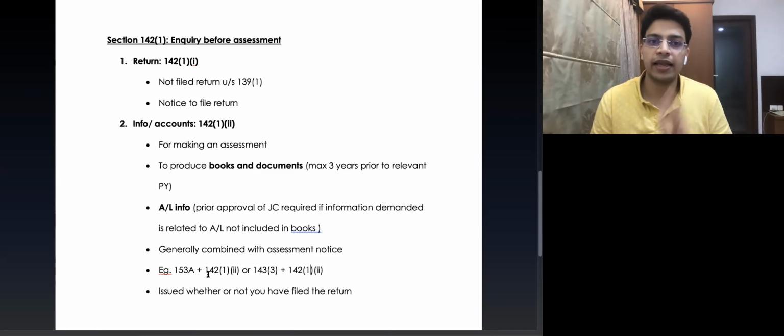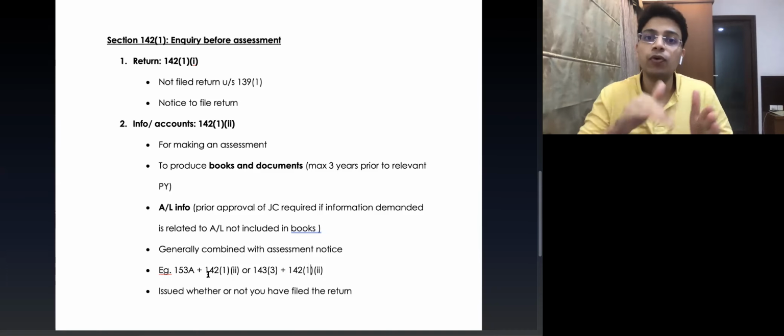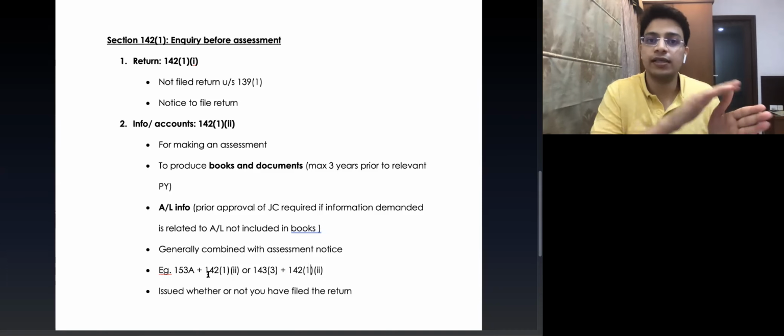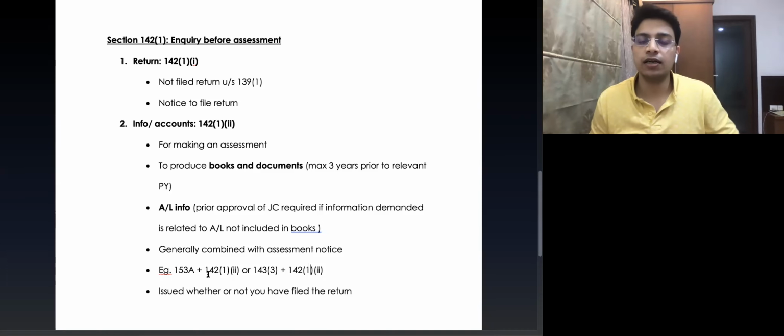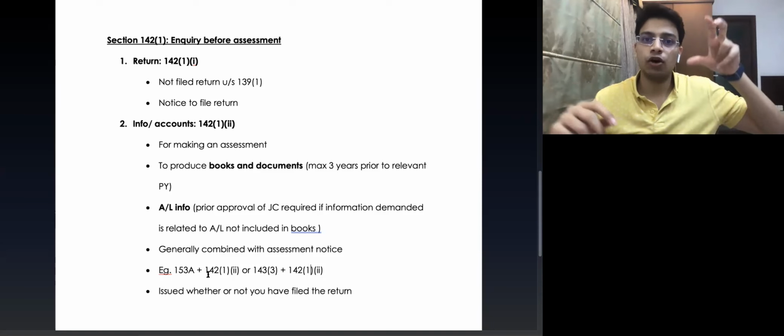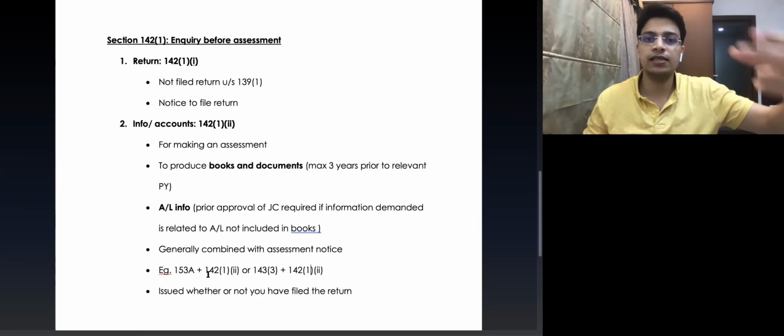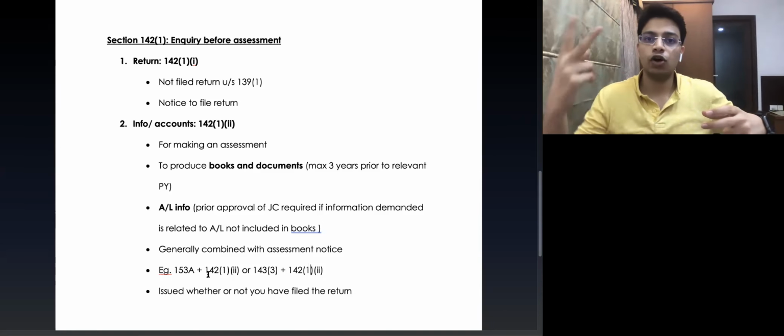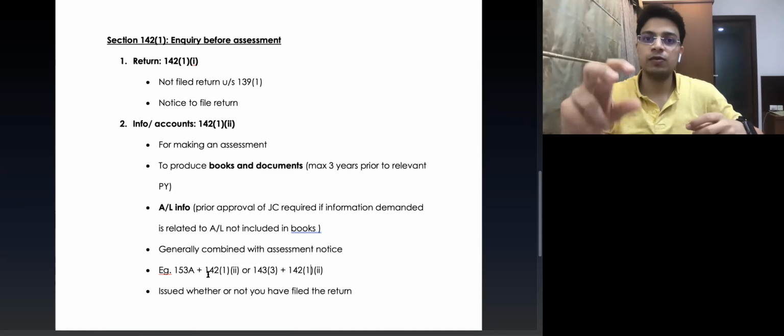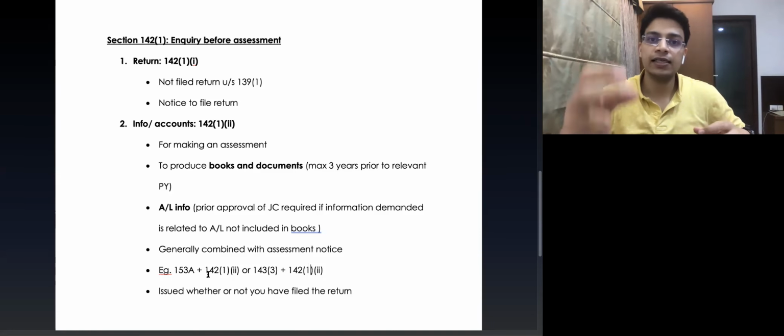I'll do a quick recap of it. Section 142 subsection 1 is the enquiry before assessment. There are two clauses in it, clause 1 and clause 2. In clause 1, the assessing officer can ask the assessee to file the return of income. In clause 2, there are two parts. First part is that the assessing officer can ask the assessee to provide the books and other documents of the relevant previous year plus three previous years from the relevant previous year.